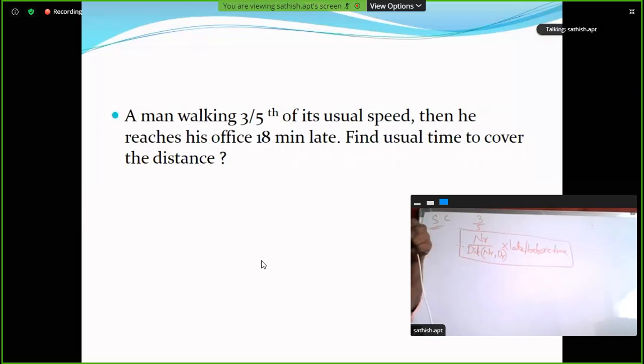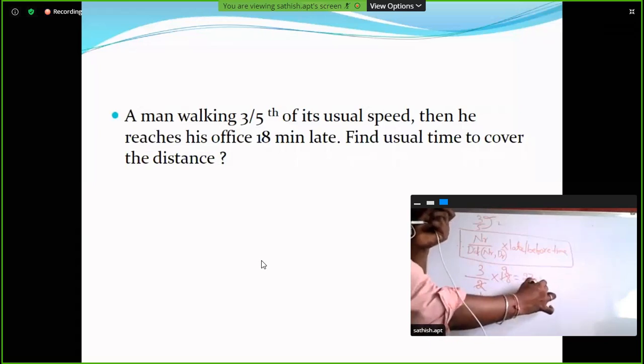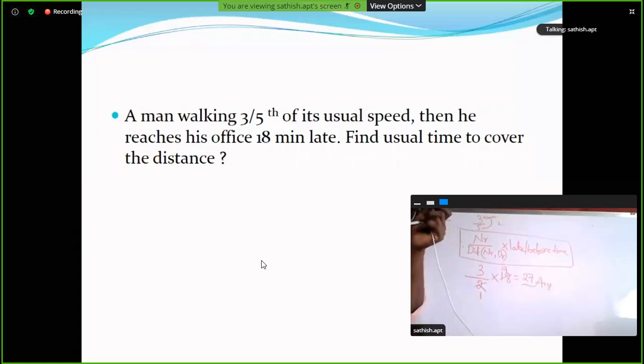Clear? Here the numerator value is 3, and the difference of numerator and denominator is 2. 2 into the late time 18: 2 ones are 2, 2 nines are 18... answer 27. This is the answer.